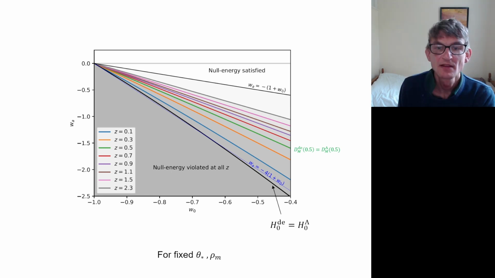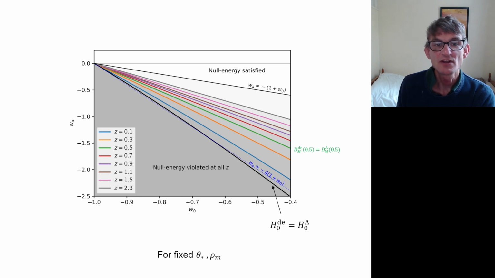The coloured lines show where the angular diameter distance at a given redshift is equal to the value in ΛCDM. So this green line here, for example, is where at redshift 0.5, the angular diameter distance is exactly the same as it would be in ΛCDM. So for any point in the plane below this line, the prediction for D_M would violate the constraints that we've derived.